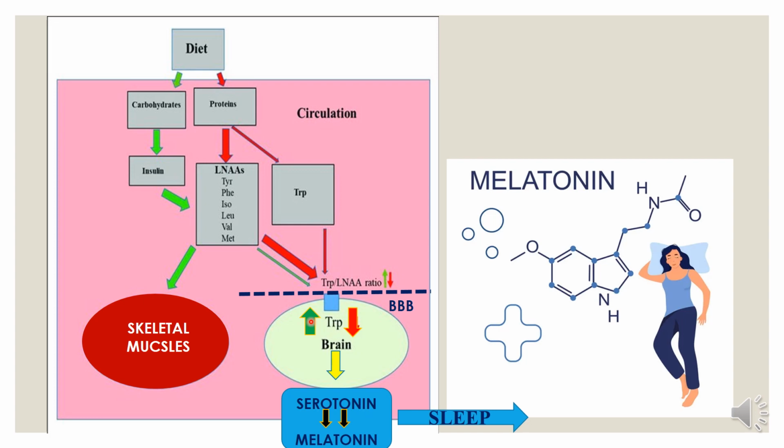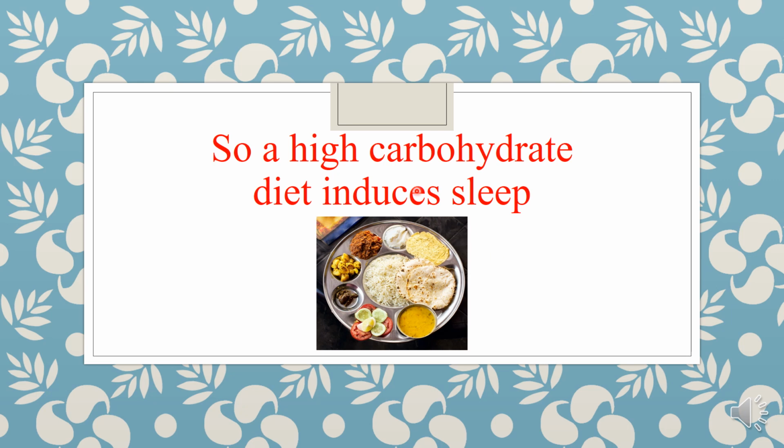So a high amount of tryptophan in the brain will lead to a good amount of serotonin production, and this in turn will lead to good melatonin production. Both these neurotransmitters are known to induce sleep. So a high carbohydrate diet induces sleep.